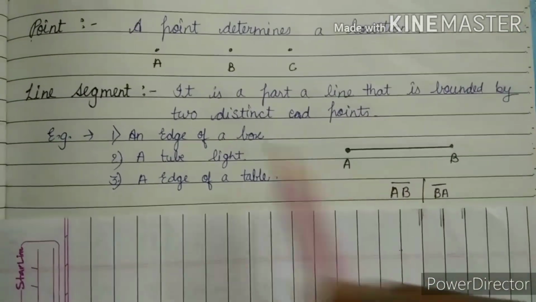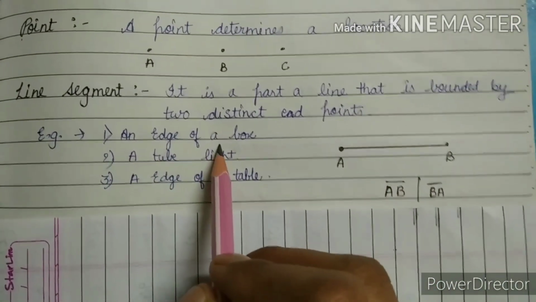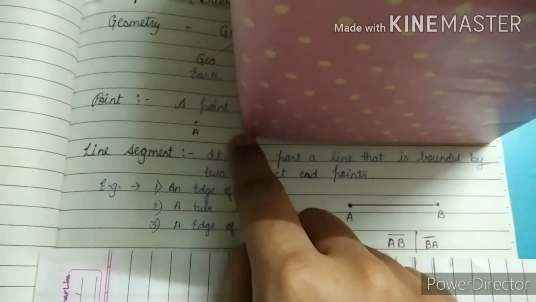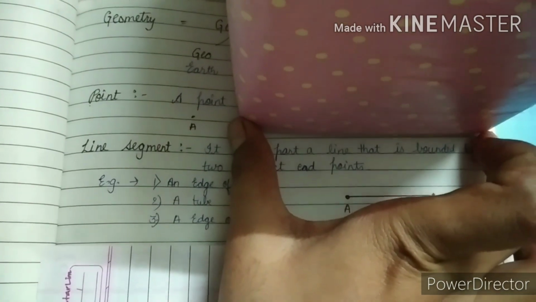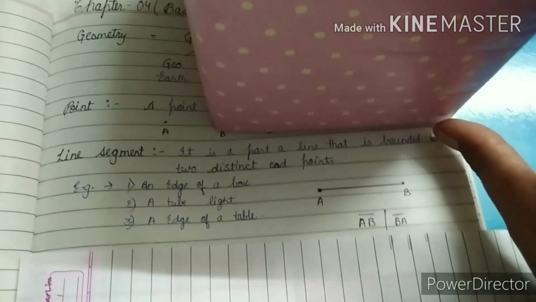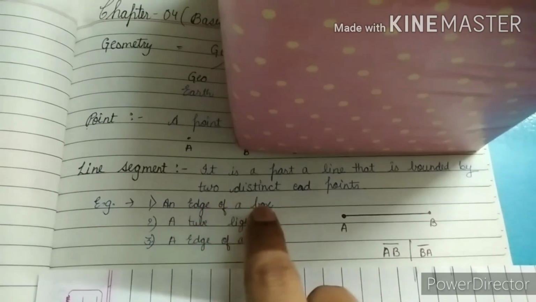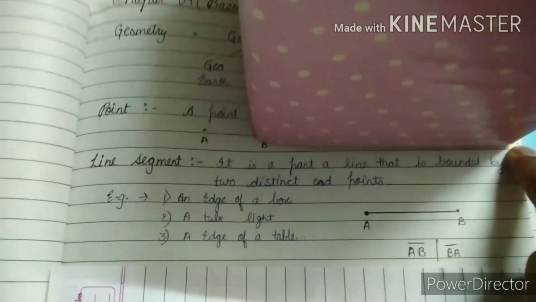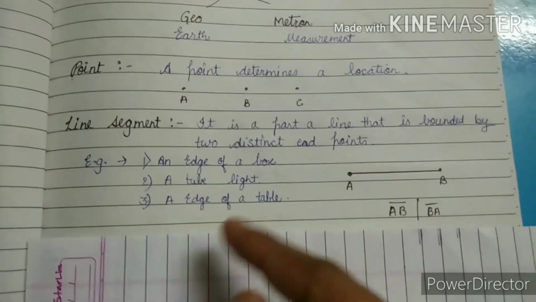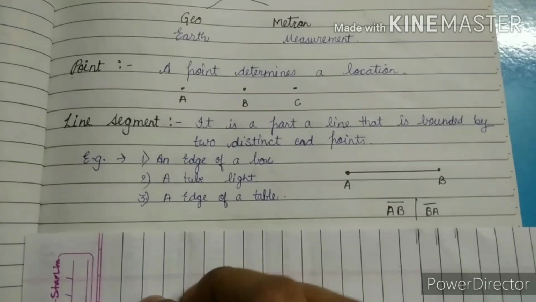Okay. Its example is an edge of a box. As you can see here, I put one box. This one edge is called a line segment. Its vertical edge is also called a line segment, and this other vertical edge is also a line segment. So one example is the edge of a box, because it has one starting point and one ending point. A tube light and an edge of a table are also examples of line segments.